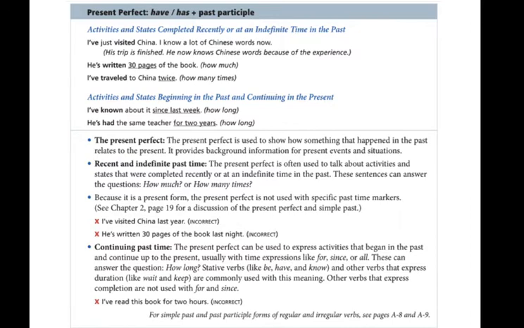Now, the present perfect is used to show how something that happened in the past relates to the present. So remember, there's a connection from the past to the present. It provides background information for present events and situations. It's also used for recent and indefinite past time. So the present perfect is used to talk about activities and states that were completed recently or at an indefinite time in the past. These sentences can answer the questions how much or how many times.